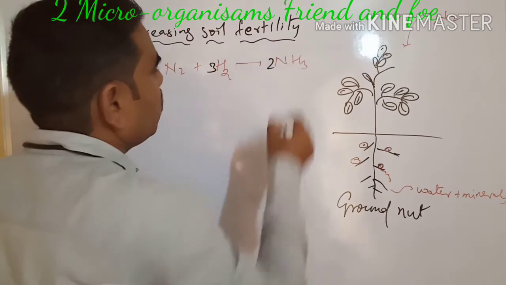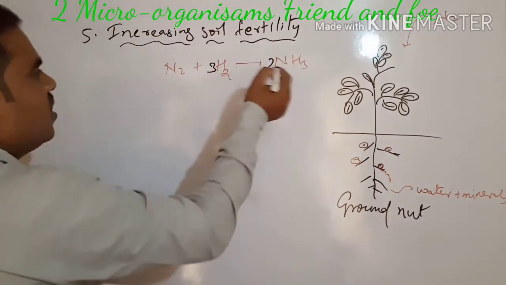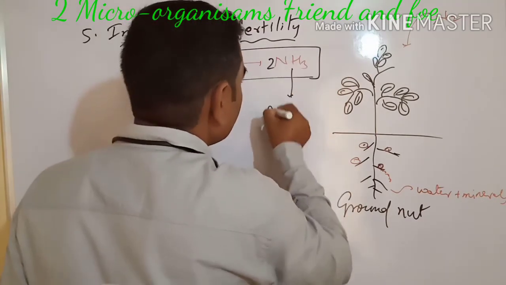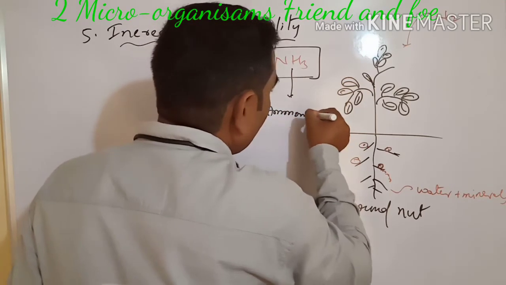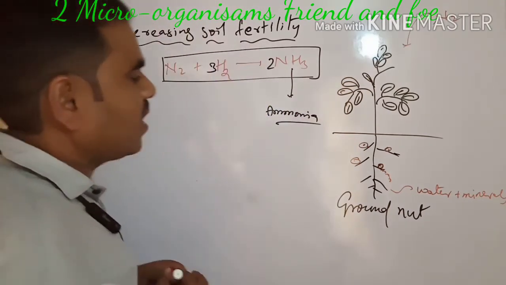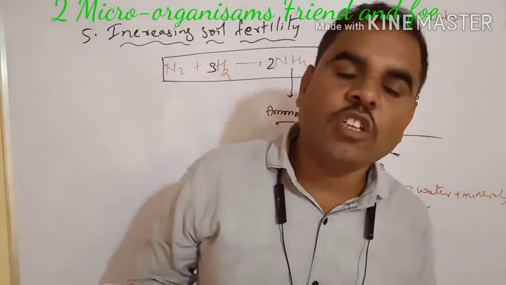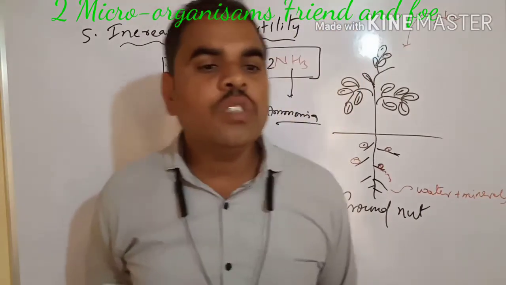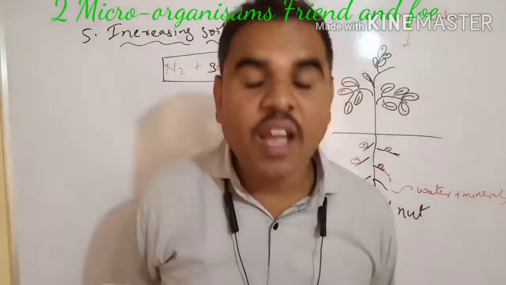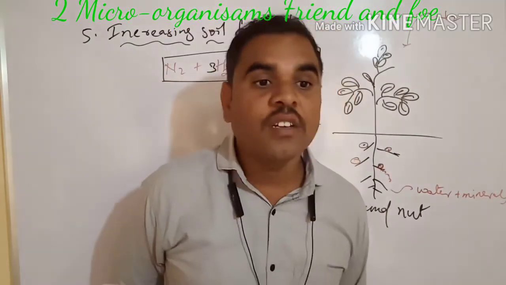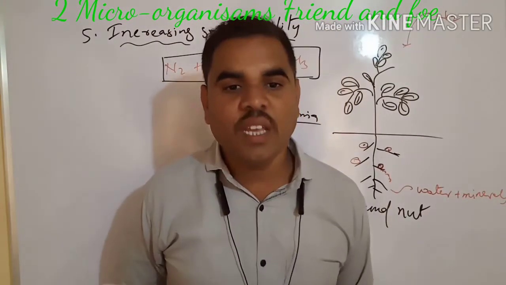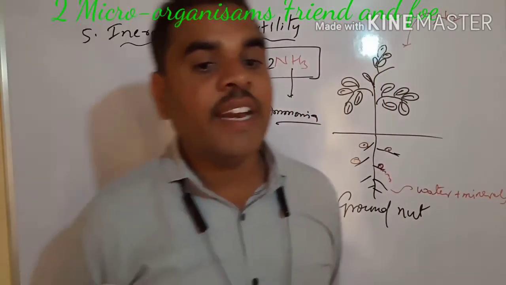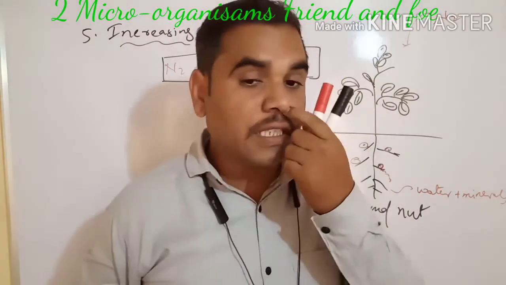N2 + 3H2 gives 2NH3. So ammonia is prepared in the presence of bacteria. It is a symbiotic process, and it gives a nitrogen compound. Next, those nitrogen compounds mix with the soil and increase soil fertility. Some bacteria and blue-green algae are able to fix nitrogen gas from the atmosphere, enrich the soil with nitrogen compounds, and increase soil fertility.